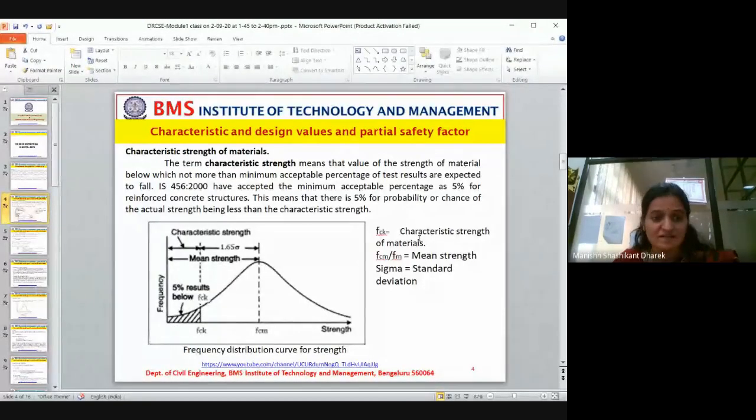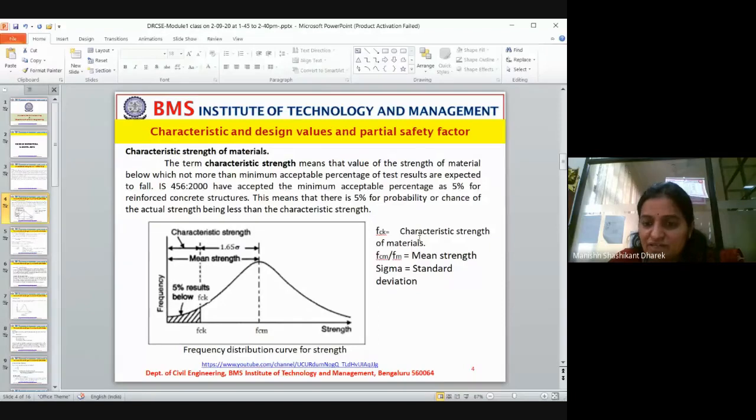Okay, now let us start with the characteristic strength of material. The term characteristic strength means the value of strength of a material below which more than a minimum acceptable percentage of test results are expected to fall. Now I'll tell it in simple words.